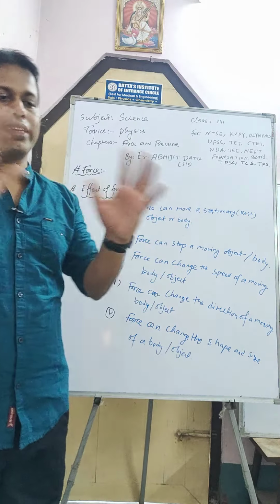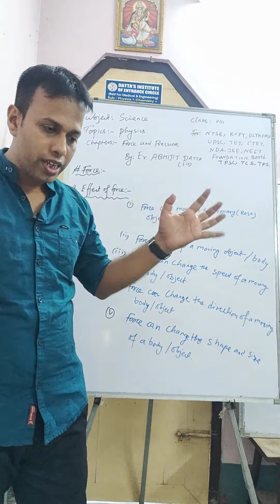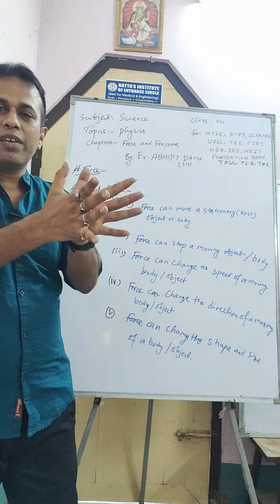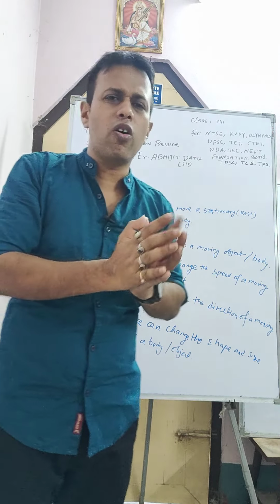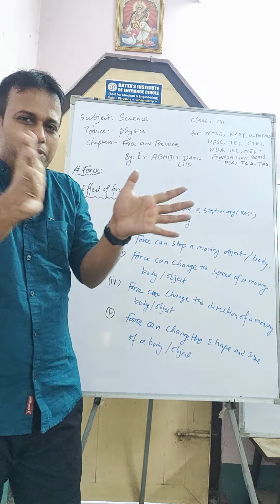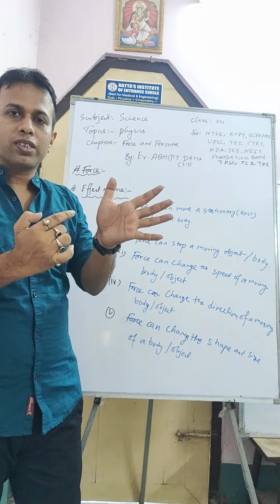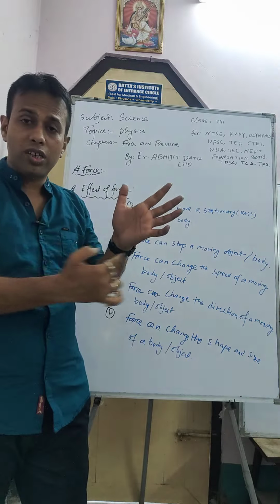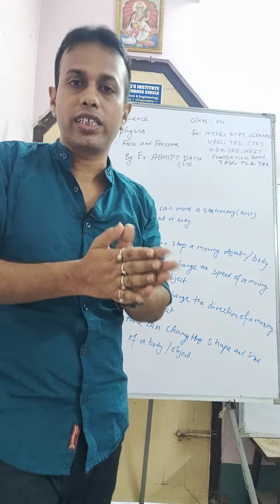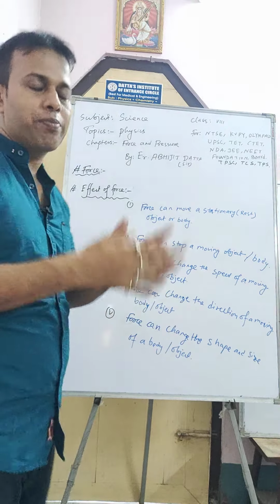And when there is a balloon or football and you apply pressure in the inward direction, the balloon will become something like elliptical. We know a balloon is spherical, but when you apply this force, it becomes elliptical. Before applying force it was circular, but after applying force the balloon becomes elliptical. So the shape and size of a body can be changed by applying force.